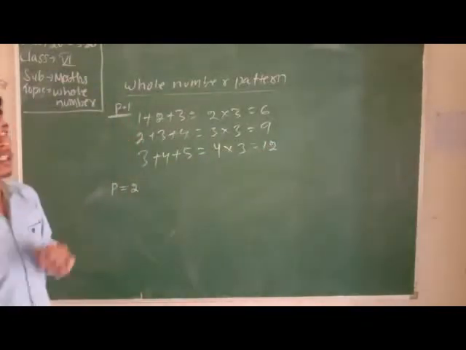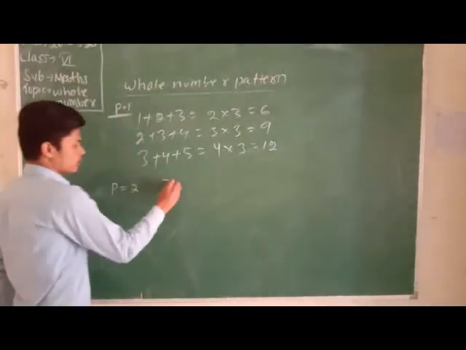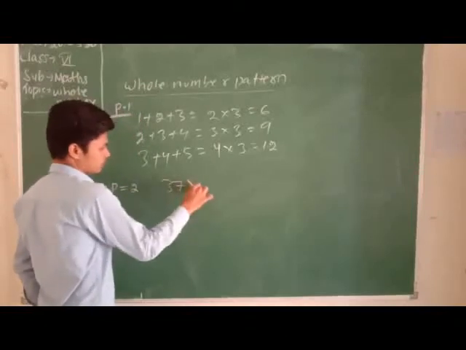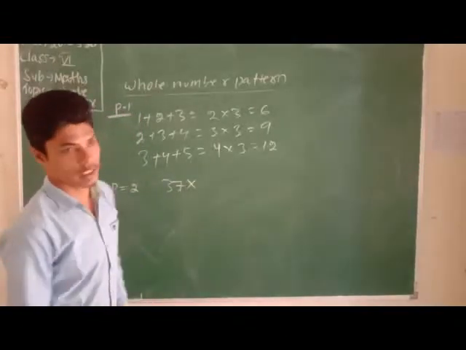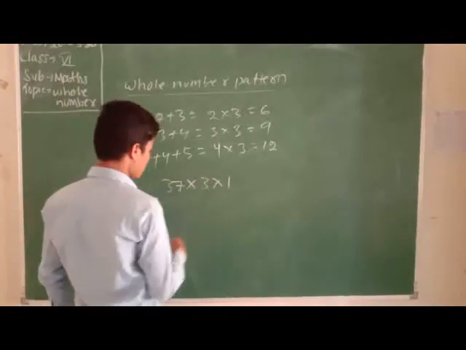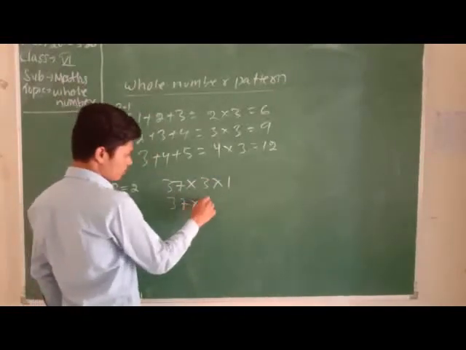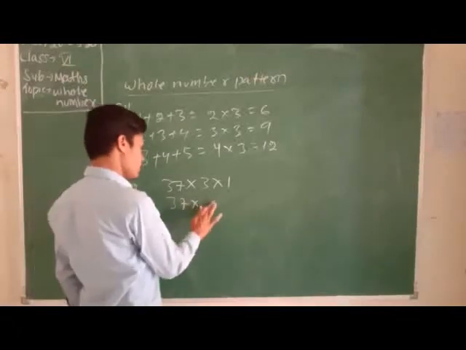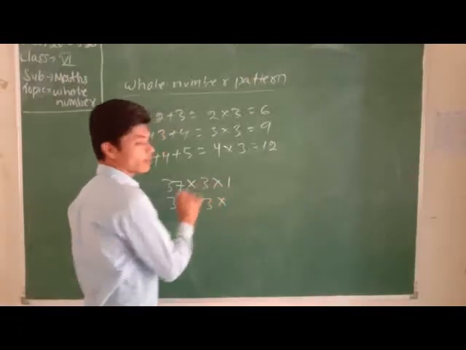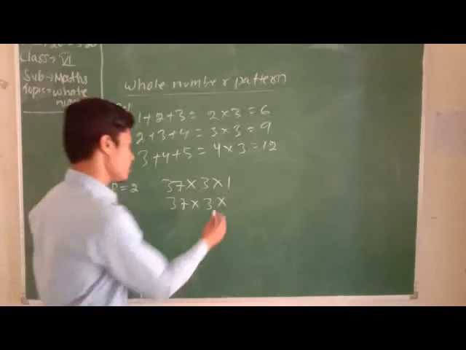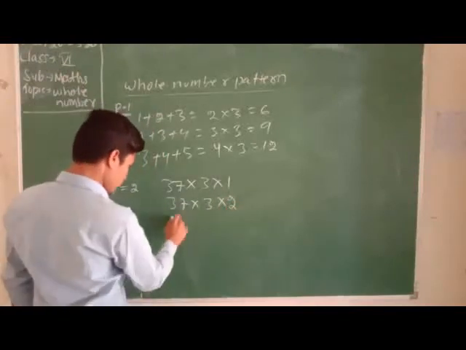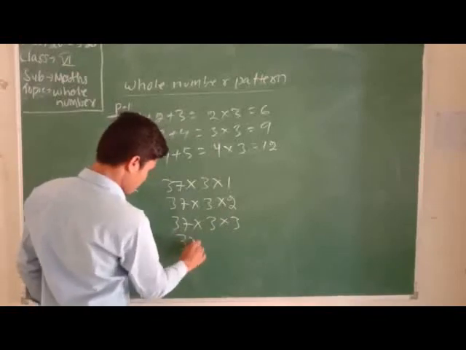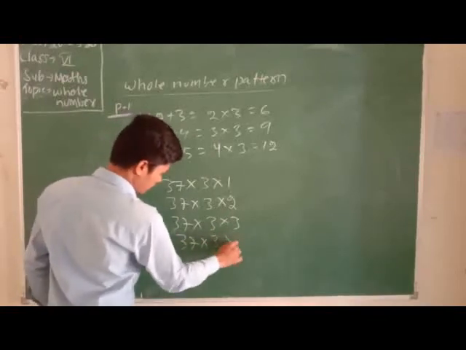Now we learn about the second term. So what is the second term? 37 into 3 into 1, 37 into 3 into 2, 37 into 3 into 3, 37 into 3 into 4.